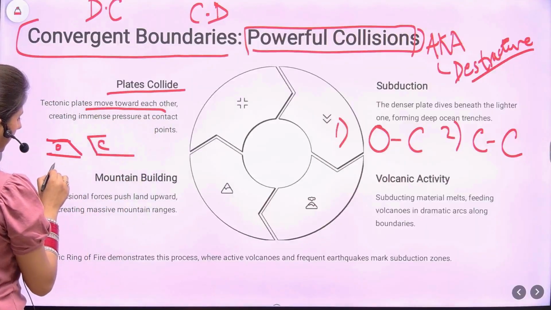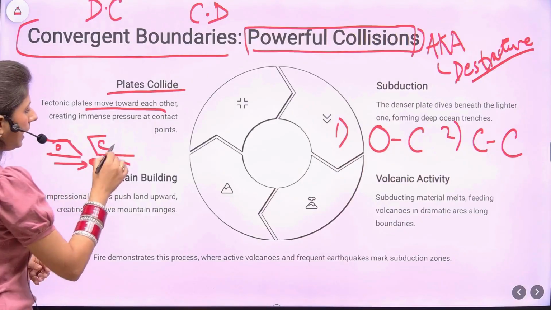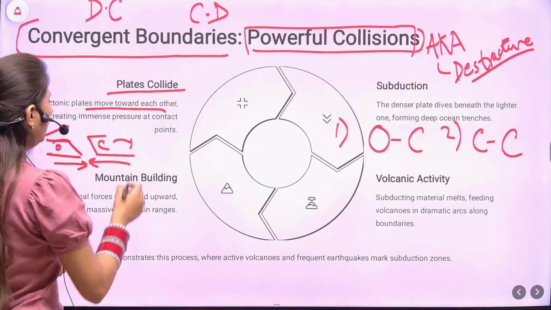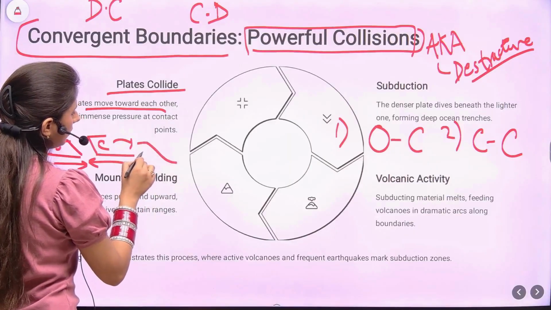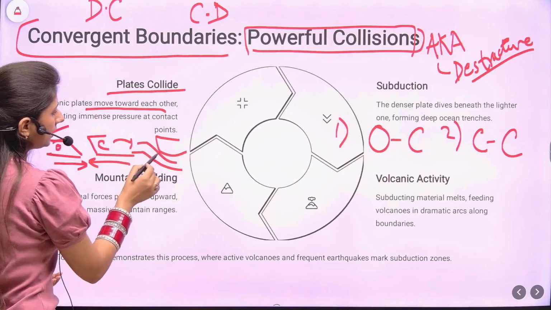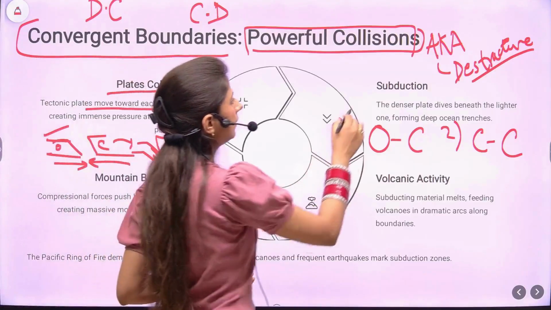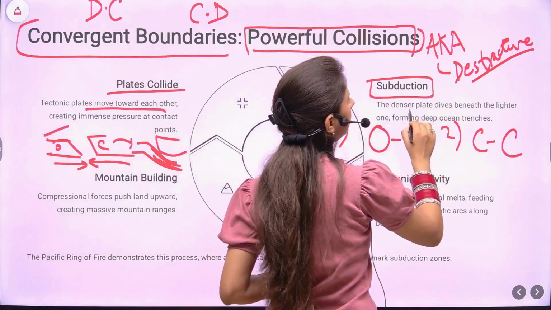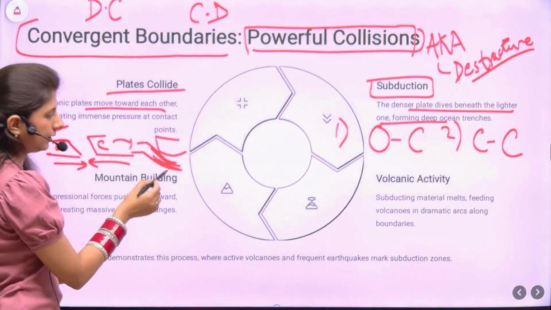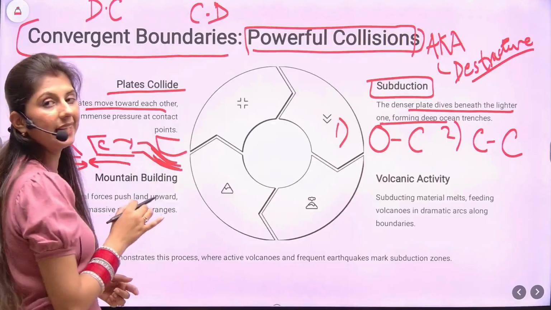So this ocean plate will come towards this side, continental plate will come towards this side. Now what happens is ocean plate is denser, so it goes down, and this is the continent plate. This process where it goes down is known as subduction. The denser plate dives beneath the lighter one. Now when it does so, this part, what is this formed? It is a deep oceanic trench.